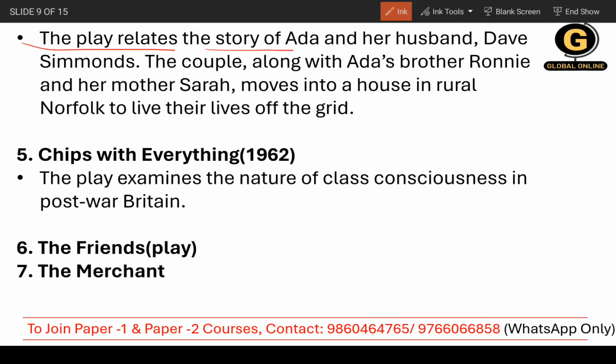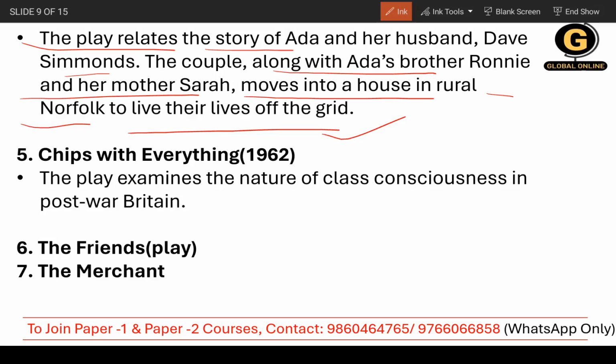the play relates the story of Ada and her husband, Dave Simmons. So there are two characters, Ada and her husband, Dave Simmons, and the couple along with Ada's brother Ronnie and her mother Sarah, whom I have already discussed, move into a house in rural Norfolk to live their lives off the grid. So it's all about four characters, and the whole story revolves around them. Just remember that, and you need to remember the characters as well.